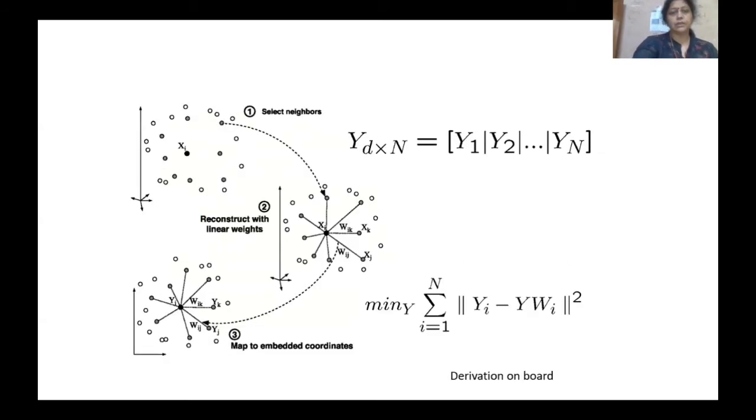Like if you have to find a point in a D cross, so this is 1, this is 2, and this is this one. This is the point, and you are selecting a neighborhood of this point. When you select this, you are taking all the neighborhood points with the weights. So what should be the weights around this? And then accordingly, you find the map in the embedded dimension also.